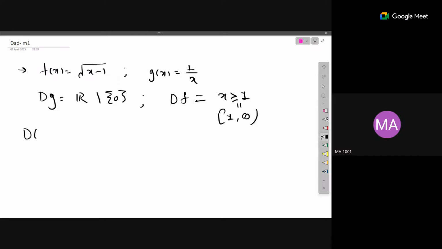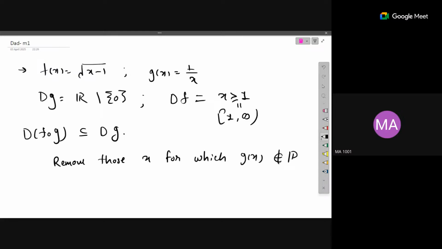Now we want to find out the domain of f composition of g. So we know that this will be a subset of domain of g, and we have to remove those x for which g of x is not a part of domain of f. Okay, so what is not a part of domain of f? All numbers from minus infinity to 1.